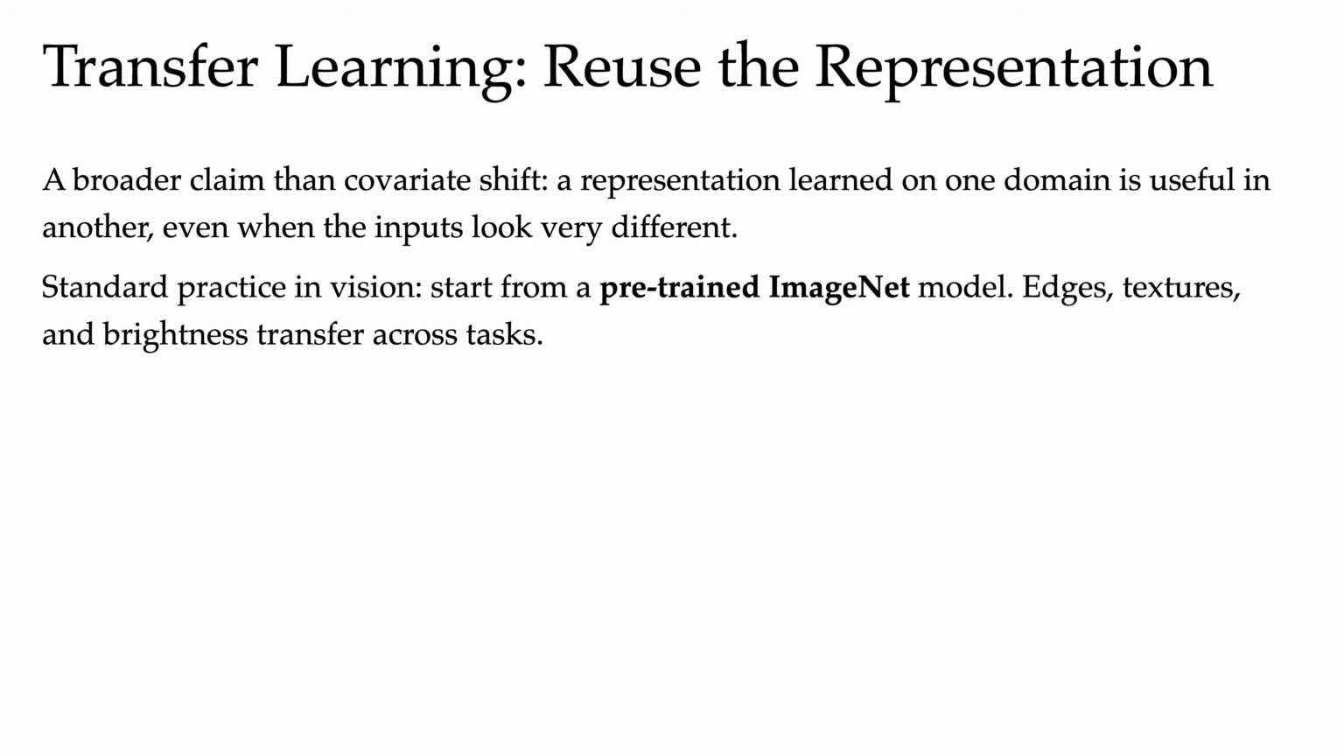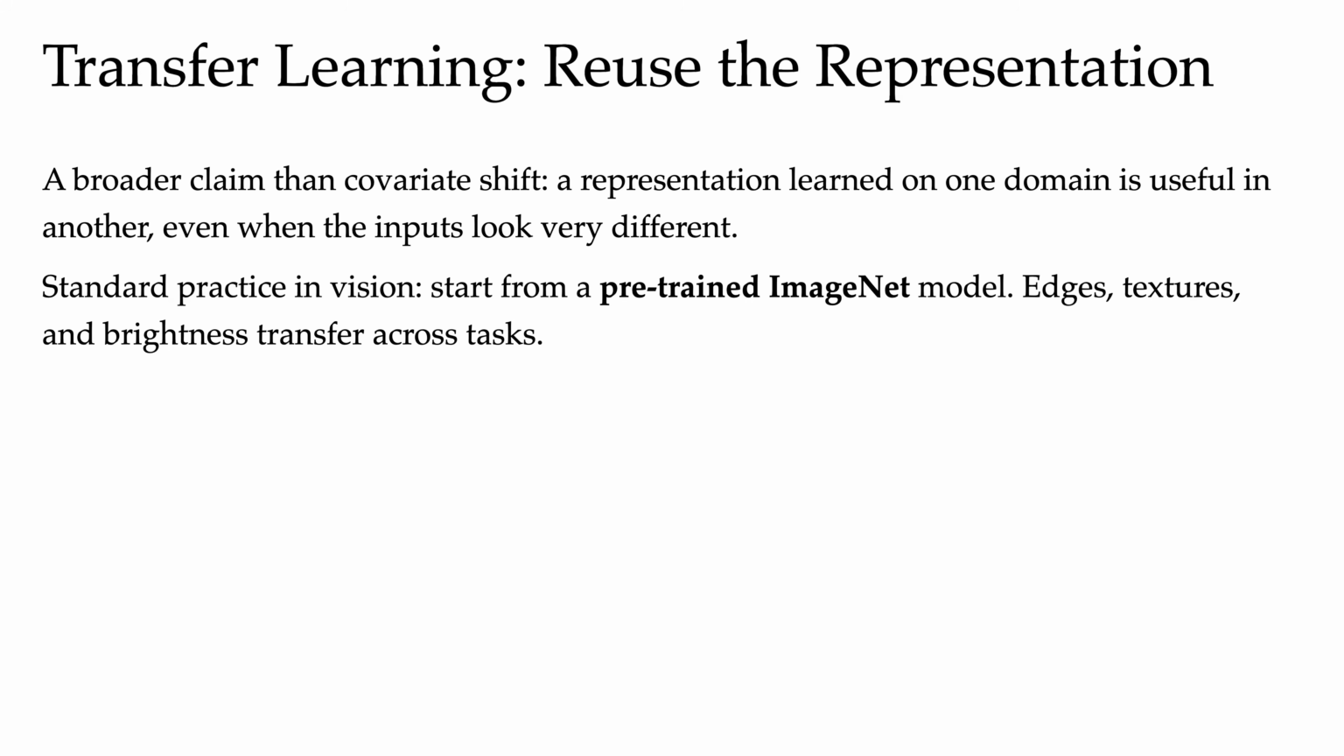It's assuming a representation learned on one domain is going to be useful in another domain, even when the inputs look very different. So this is less a covariance shift specific fix and more of a representation reuse strategy that happens to help enormously under covariance shift, which is why we keep it in our toolbox. So the idea is the following.